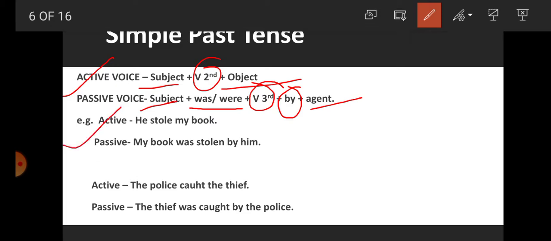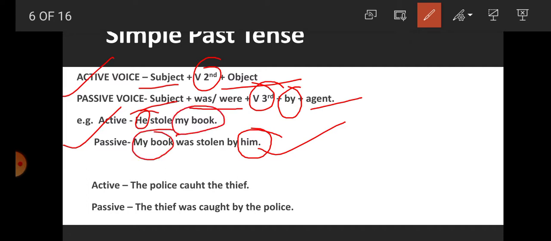Now for example, he stole my book. Here he is the subject, so it becomes the object and comes at the object place. That's why in objective form, what is the objective form of he? Him. Now my book is the object here, so it comes at the subject place. Now according to my book, what will be the helping verb here, was or were? Was. And students, here the verb is stole, V2. So what will be here? V3, stolen. So what is the passive here? My book was stolen by him.